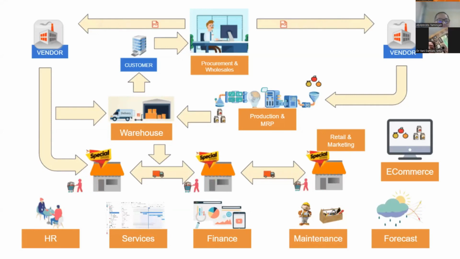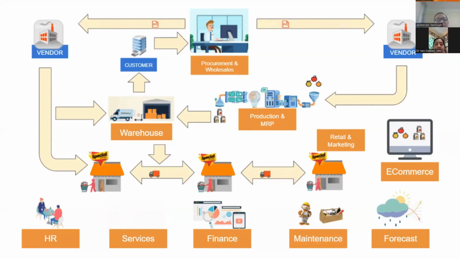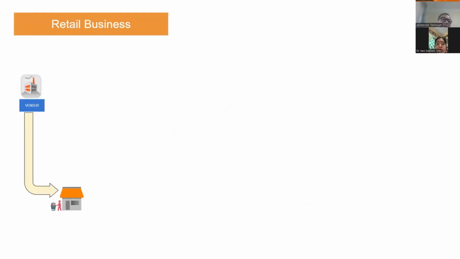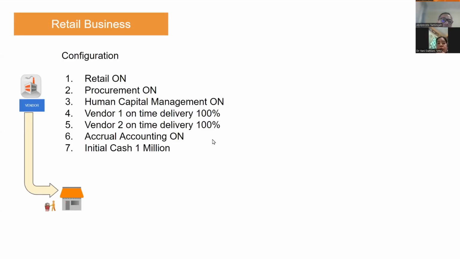So you can build such a scenario if you like, or you can start slow. We run a simple retail business. We have a store, and then we have to have a vendor, which will make procurement. And when the goods comes in, then we sell. And we are going to configure the following in Monsoon Sim. We're going to turn on the retail. We're going to turn on procurement. We're going to have human resource, which is human capital management. We're going to have vendor 1, vendor 2. We're going to use accrual accounting instead of cash accounting. And then we set the initial cash to be 1 million.